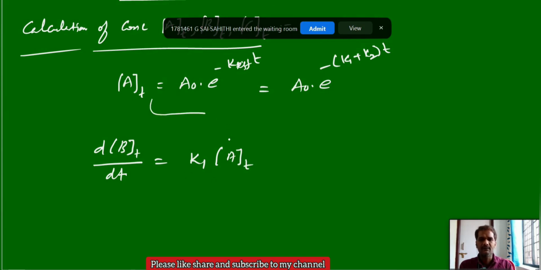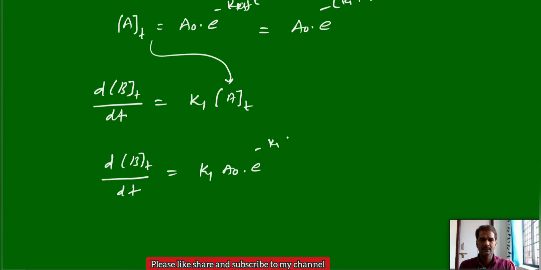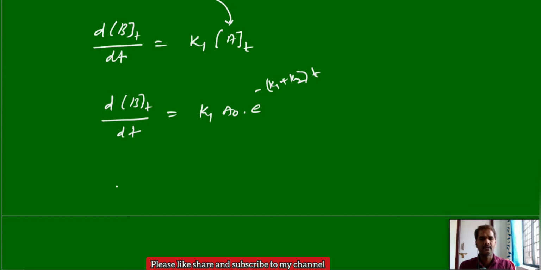Now, substitute this At value here. Then the change in concentration of B at a time t by dt is equal to K1 A0 into e power minus (K1 plus K2) into t. We require only the concentration of B, not the change in concentration of B.